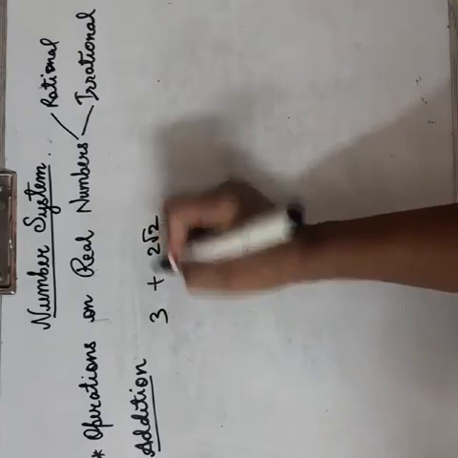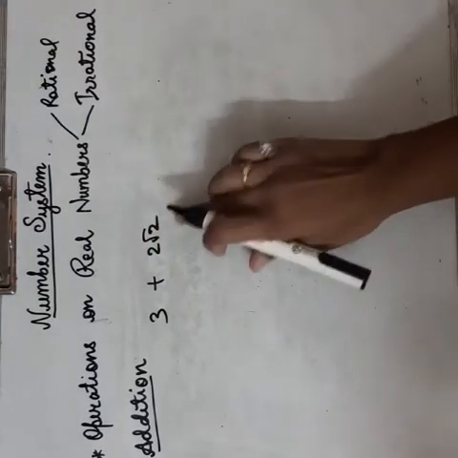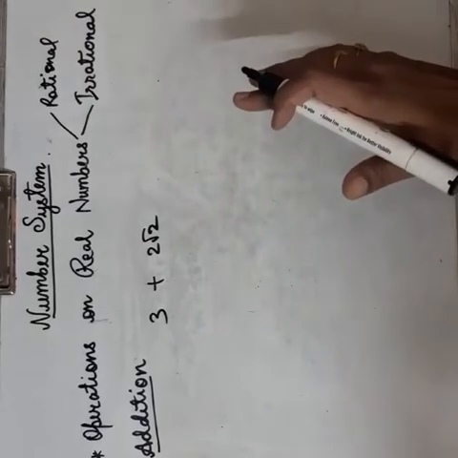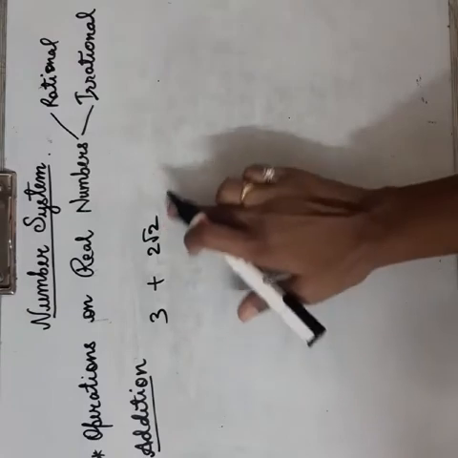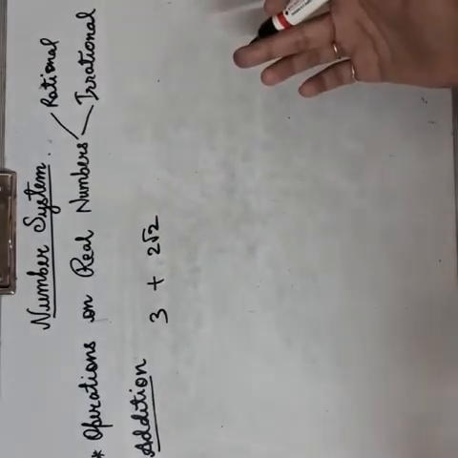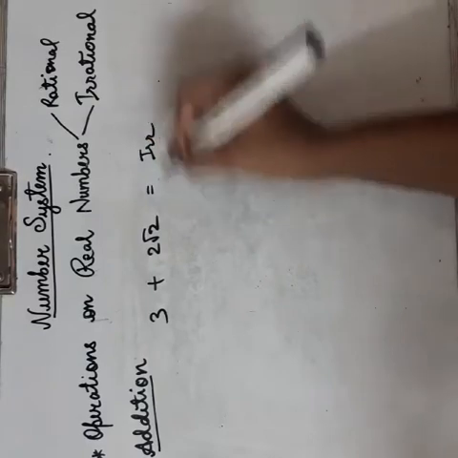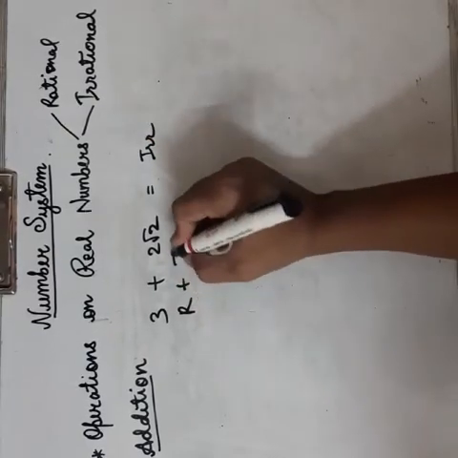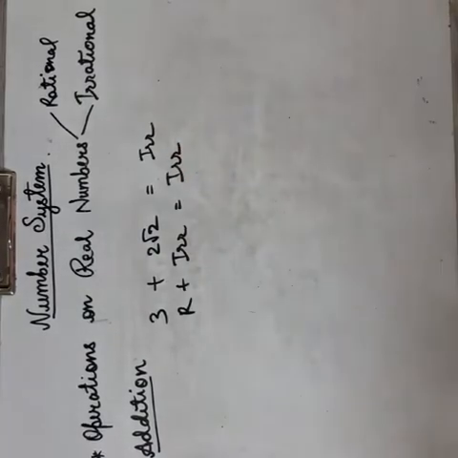If we add, can you solve it further without taking root 2 as a decimal? You can't. So the result, 3 plus 2 root 2, is again an irrational number. So rational plus irrational, you will always get an irrational number.